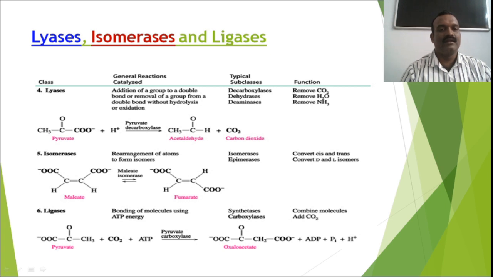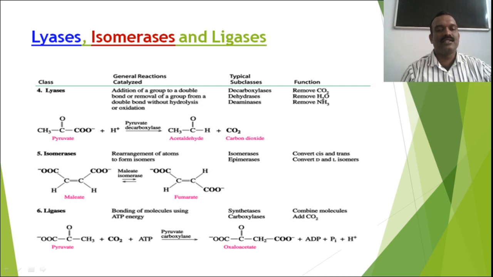Fifth one, isomerases. Isomerases are the enzymes which are responsible for rearrangement of isomers. It converts one isomer into another isomer. Example, maleate isomerase, which is an enzyme which is responsible for the conversion of maleate into fumarate.